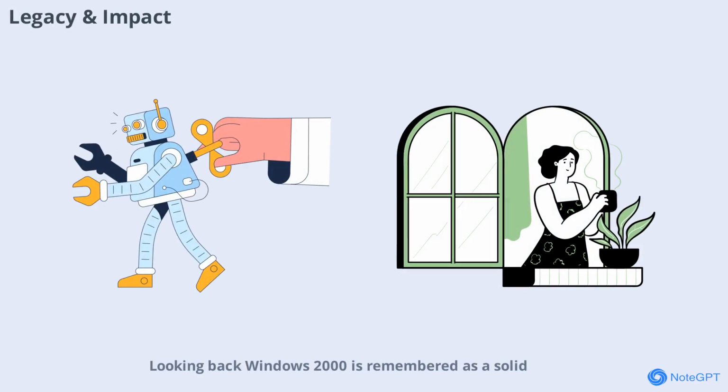Looking back, Windows 2000 is remembered as a solid professional operating system that laid the groundwork for future NT-based Windows versions. Its stability and security influenced later releases like Windows XP. Windows Me, despite its innovative features, is often cited as one of Microsoft's less successful efforts due to its instability. However, it introduced concepts like System Restore that became standard in later systems.